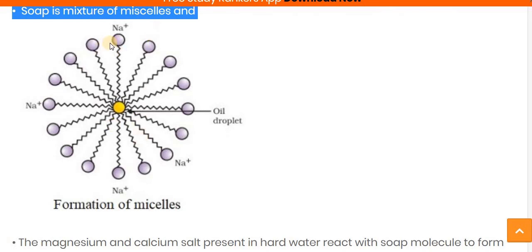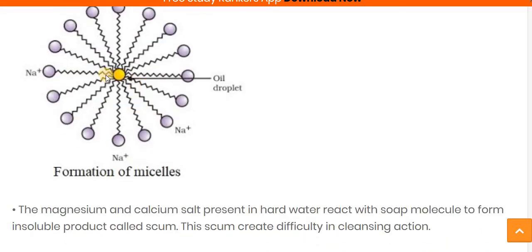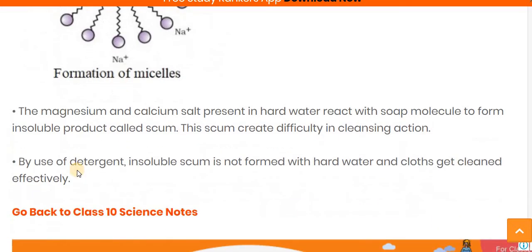Here you can see the structure of a micelle. In that, this is the oil droplet and this is the hydrophobic tail, meaning the carboxylic chain, and this is the ionic end, which is the water-loving part. That's why it is outside, where the water molecules are, because it attracts the water. Due to that, this kind of structure is formed, called the micelle structure.